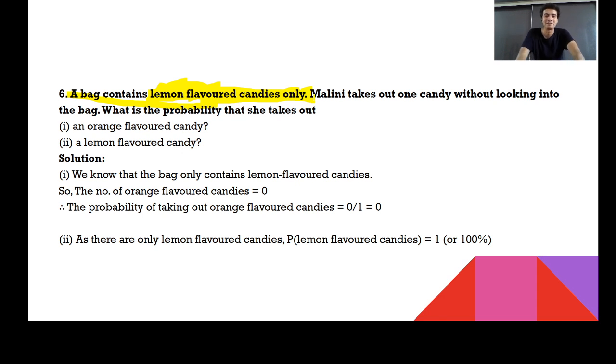A bag contains lemon flavor candies only. Malini takes out one candy without looking into the bag. What's the probability that she takes out an orange flavor candy? Answer is simple, sir. It is 0. Why? Because a bag contains only lemon flavor candy. So from the bag of lemon flavor candy, can I get an orange flavor candy? Not at all. So your answer could be 0. The second question could be the probability of getting a lemon flavor candy. What's the answer? सब कुछ lemon है, all the candies are lemon flavor. So the thing I'm getting is lemon flavor only. So that answer could be 100%, 1. So you can say that probability over here could be 0 and 1.